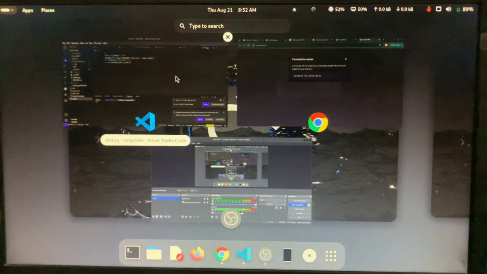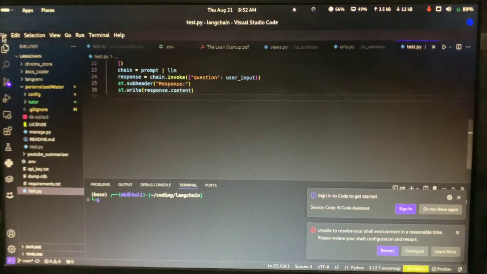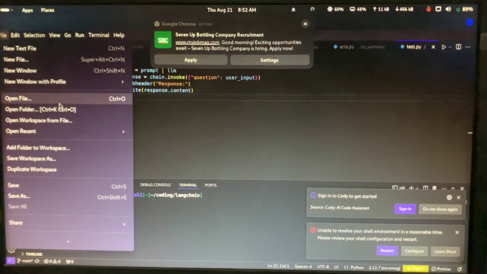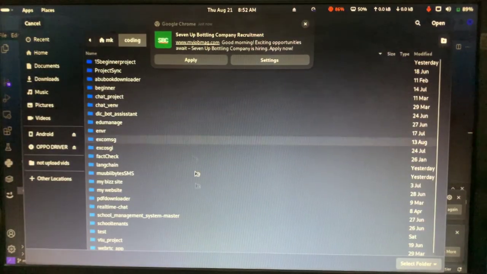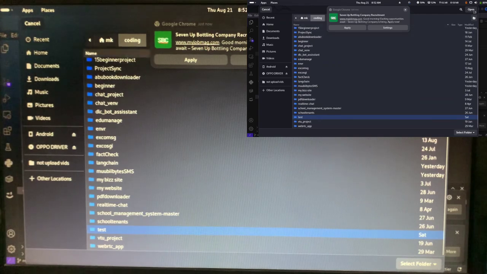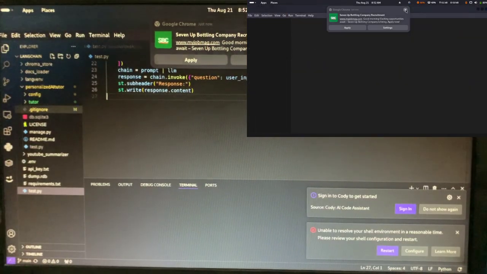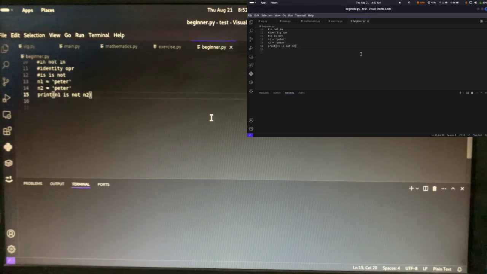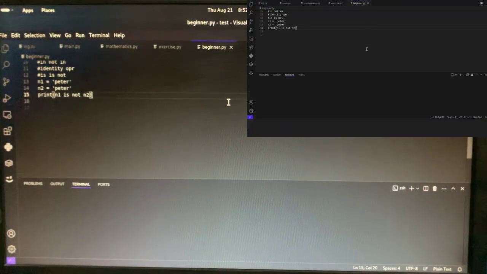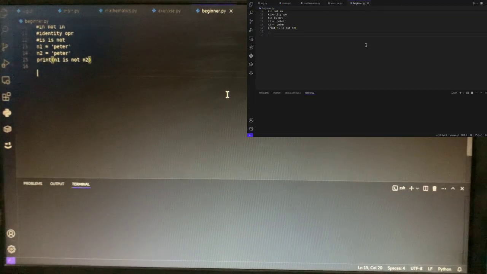So now we're going to continue with the practical aspect. Since we are done with the theoretical part on the whiteboard, now we're going to do the practical of flow control, where I'm going to create a program that checks the age of a person.